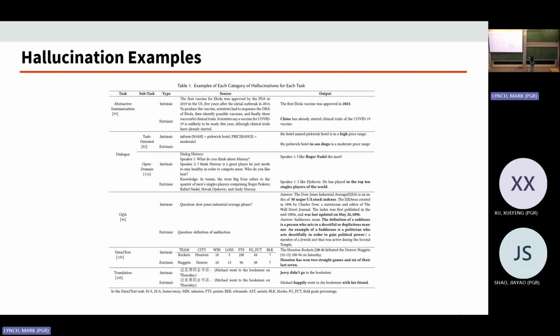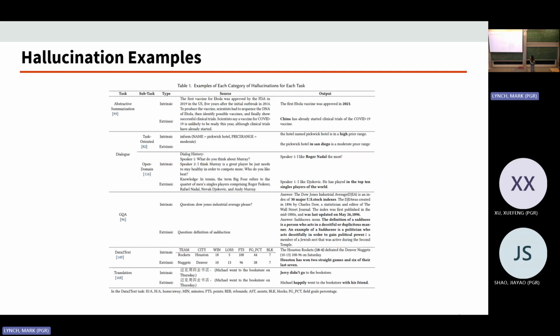So for the first task, summarization, the output says the first Ebola vaccine was approved in 2021, which conflicts with the fact, the year 2014, and China was never mentioned. And we have dialogue generation, which generates a dialogue from an instruction, which may be hard to understand from this graph.